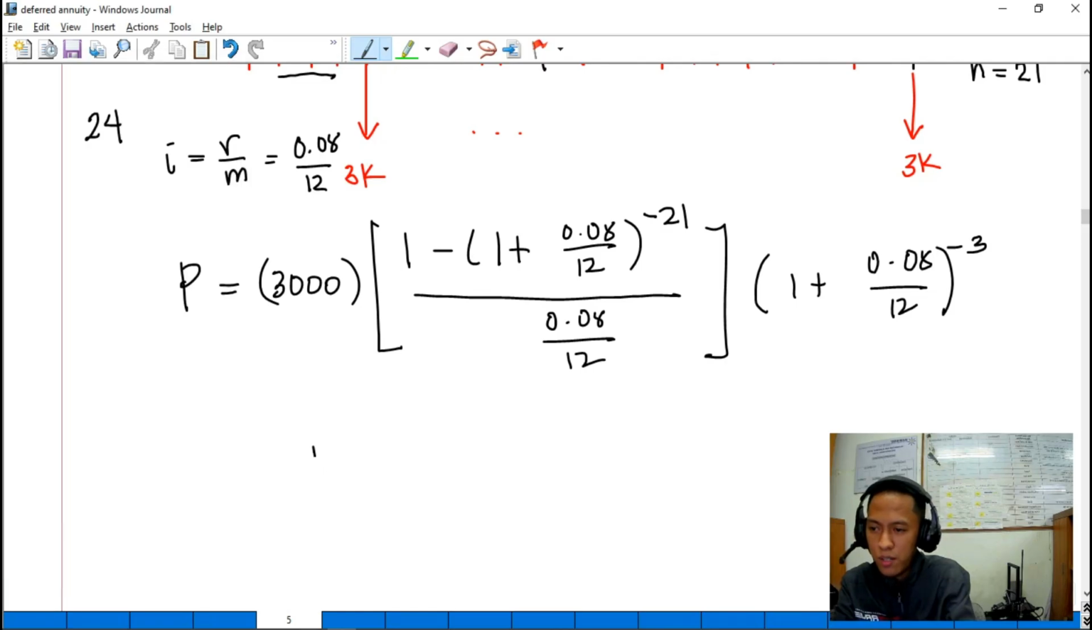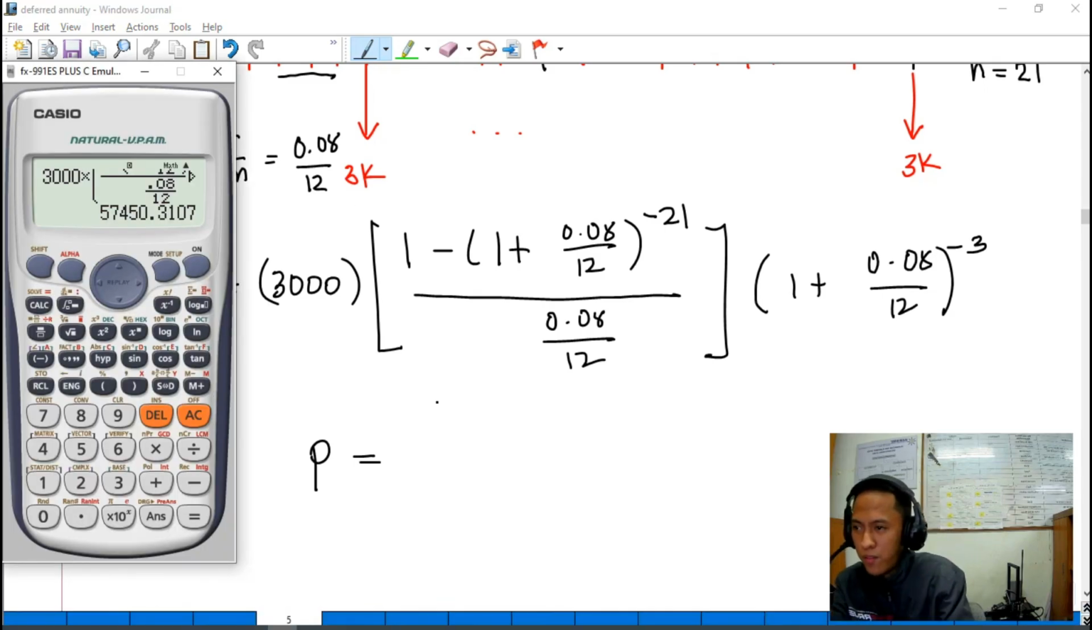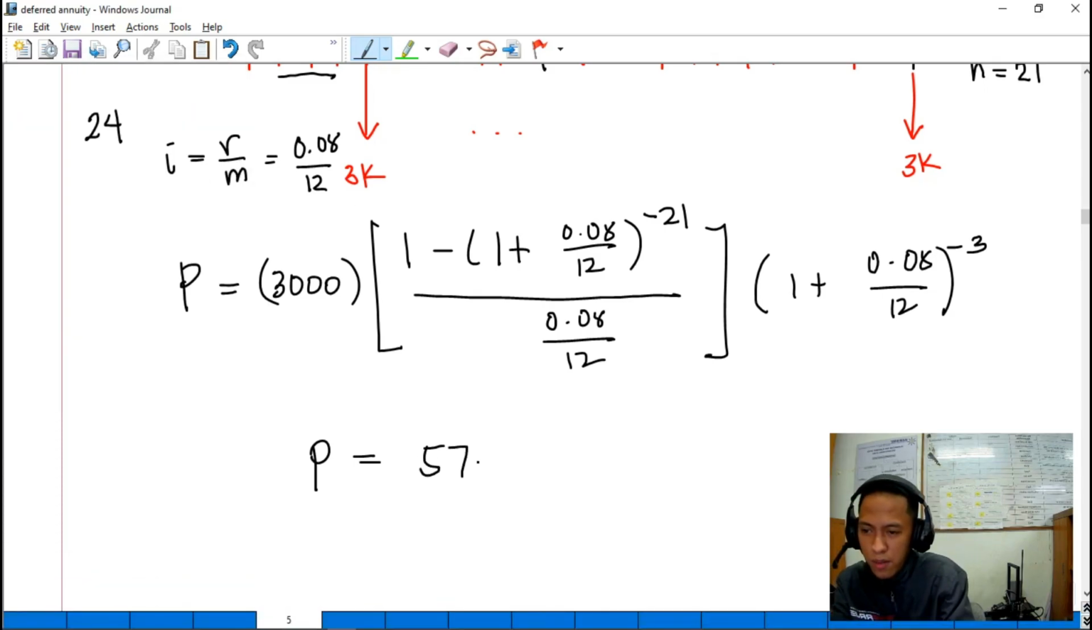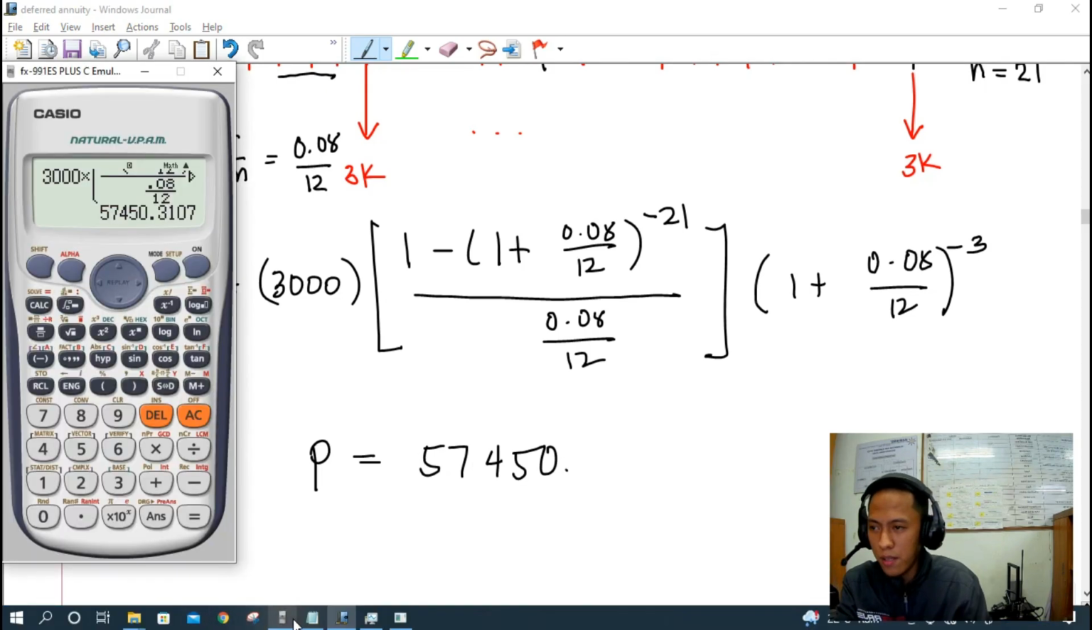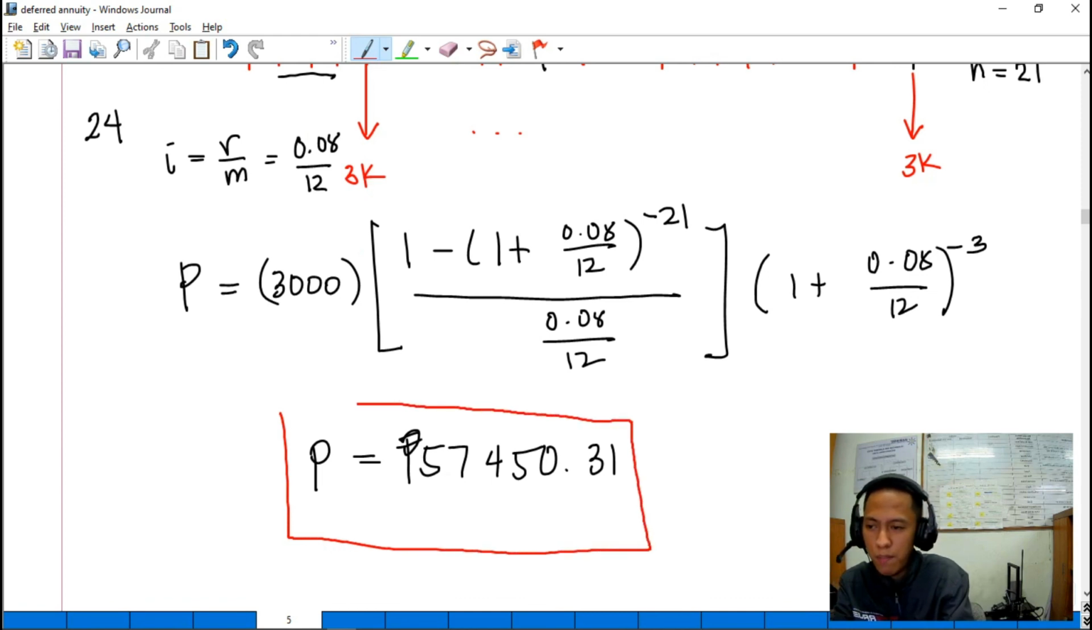So we have here, present value is equal to 57,450.31 pesos. Okay, 31 pesos. So this is now the final answer for this problem. This is the cash price of the split type air conditioner.